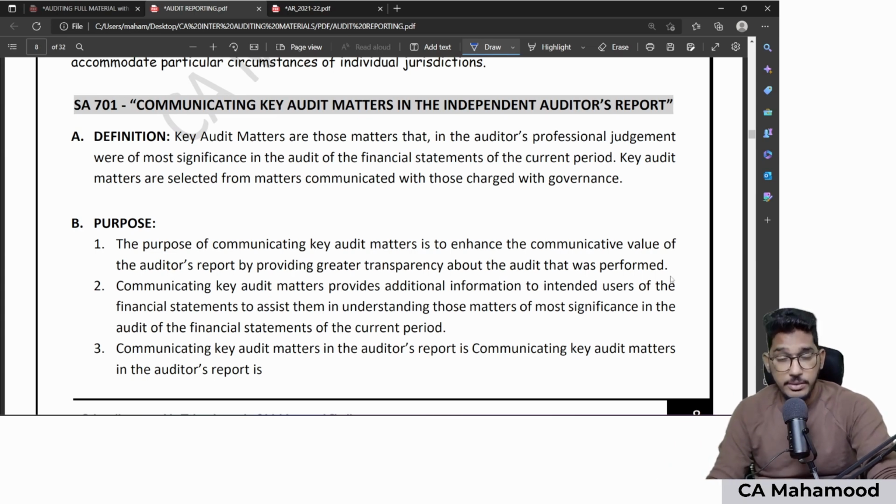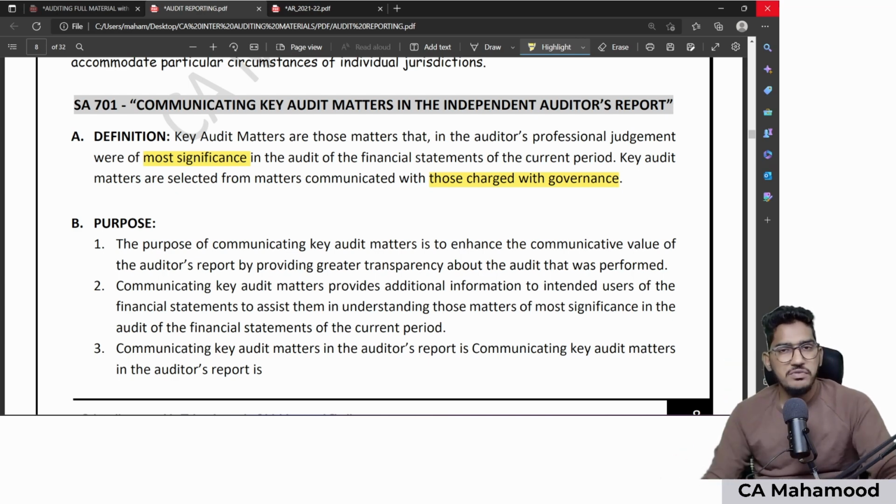So how is the term key audit matters defined? Key audit matters are those matters that in the auditor's professional judgment were of most significance in the audit of the financial statements of the current period. And key audit matters are selected from those matters which are communicated with those charged with governance, which means that if you want to include a certain matter in the key audit matter paragraph, first you have to communicate that matter with those charged with governance, and only then include it in the key audit matter paragraph.